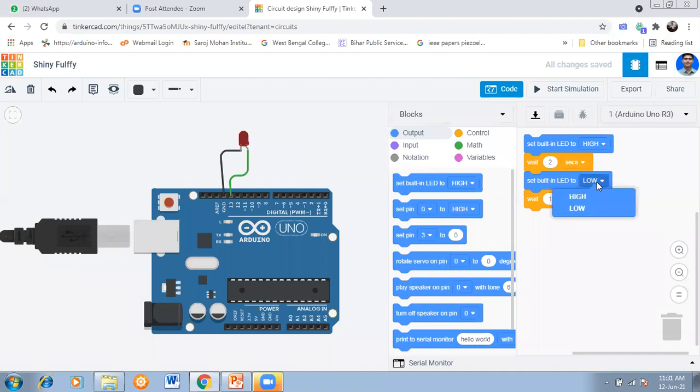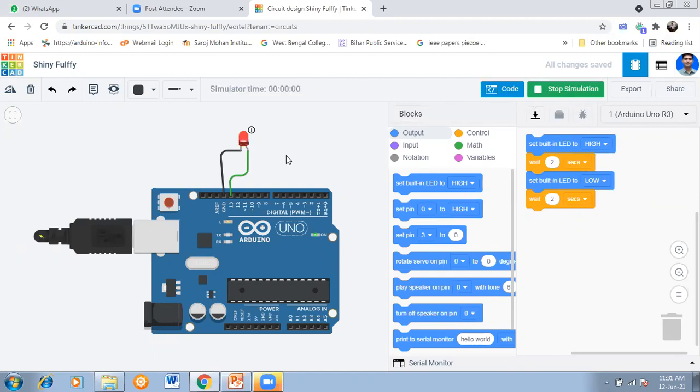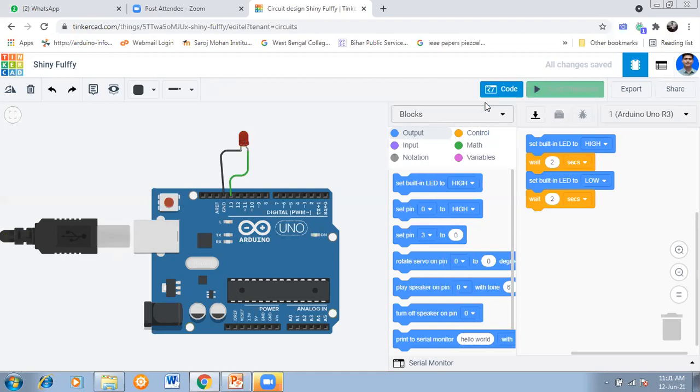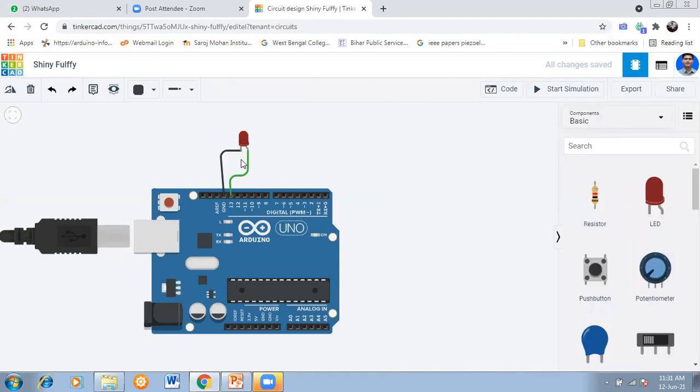We can vary the low time also. So the low time, okay, may be, suppose, 2 seconds. Now again you start the simulation. So see, it will be on for a longer time, and off for a longer time. So that's why you can vary the wait state also. Okay, so you can stop here. Now I'm giving one resistor. Okay, I'm giving one resistor here.